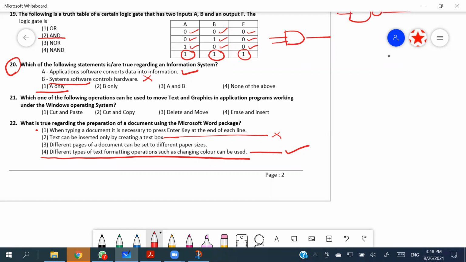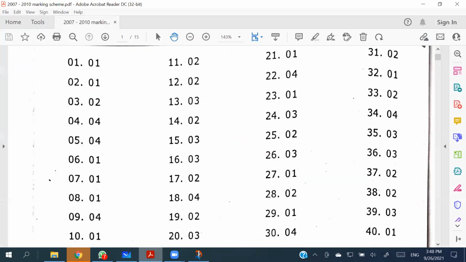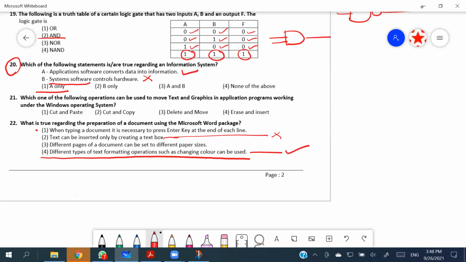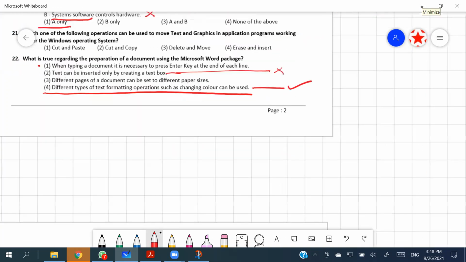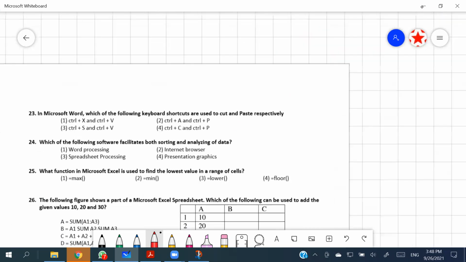Yes, sir. Right. Okay, for 22nd, is it the fourth one that they have taken? Yeah, the fourth one. Yes, yes. All right. So moving forward to 24th.